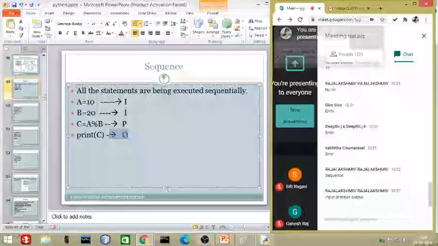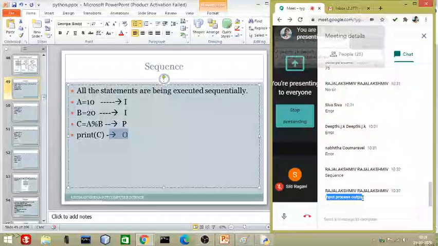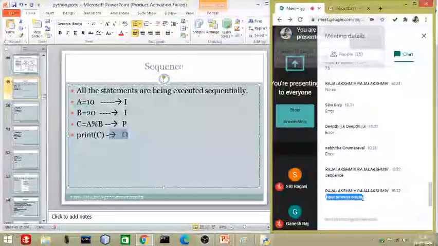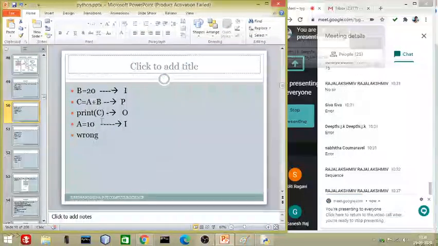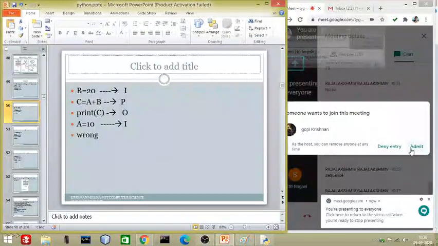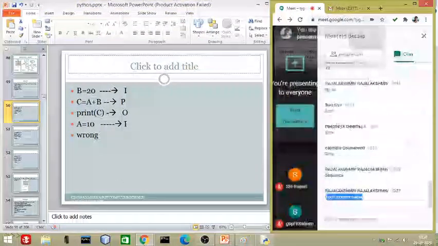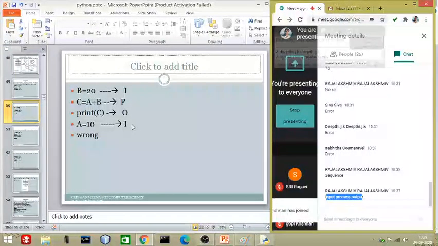So IPO stands for input, process and output only. All the programs depend on IPO only. See another example. I have given B is equal to 20, and here you can see the IPO process has failed.